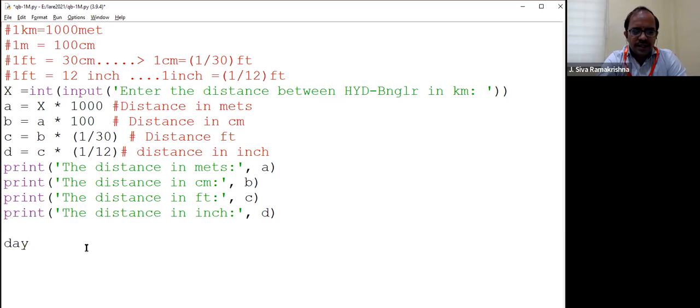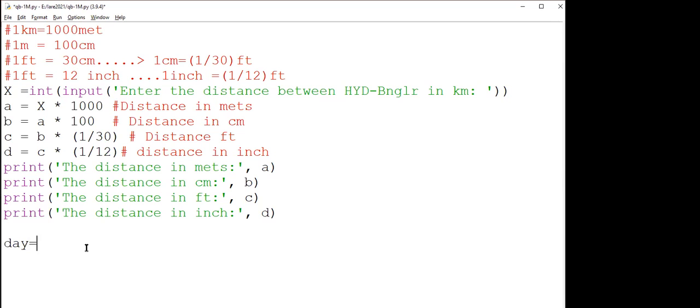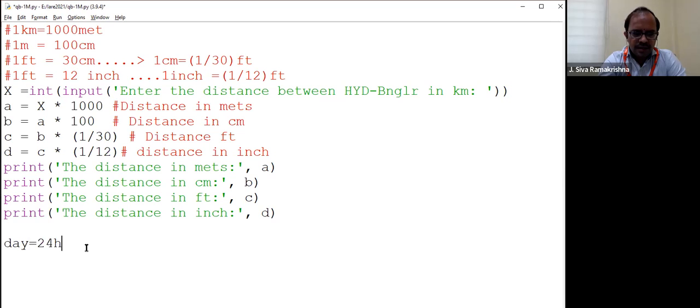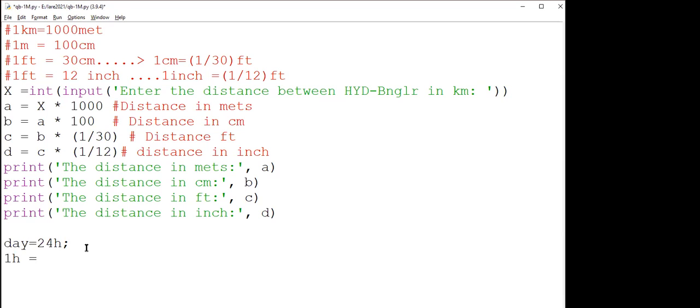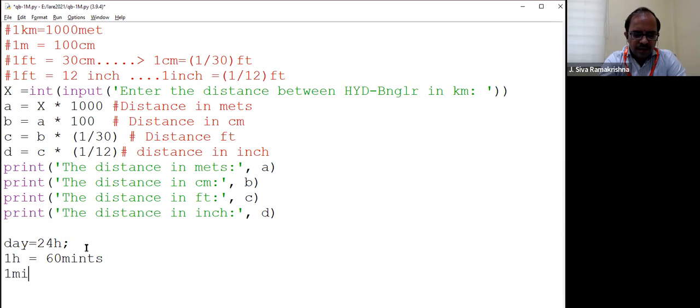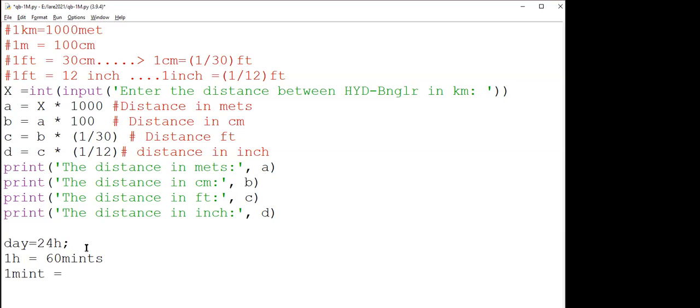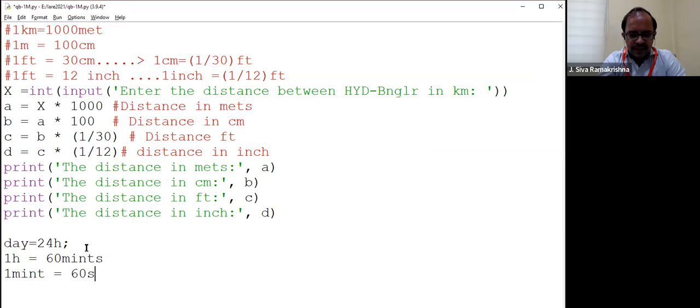How many hours are there in a day? 24 hours. Correct, 24 hours, right? 1 hour equals to how many minutes? 60. Okay. And 1 minute equals to what? Seconds. 60. So 1 minute is 60 seconds, right?